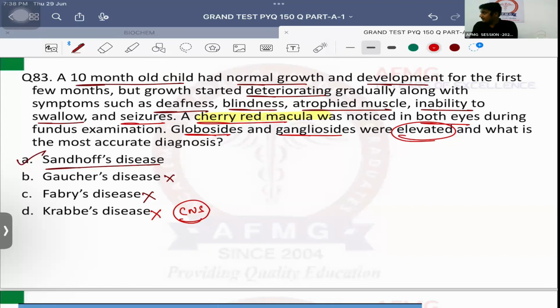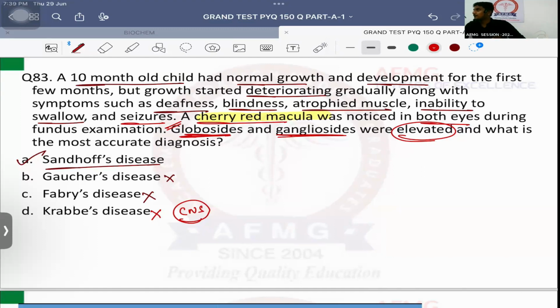It is very severe. Important is because of deficiency of hexosaminidase A as well as hexosaminidase B. दोनों की deficiency की वजह से होता है, and therefore there will be a lot of collection of globocytes as well as gangliocytes in the patient. Even if Tay-Sachs was there in the option, I would have marked it as Sandhoff's because Tay-Sachs is only a milder form of Sandhoff's. Okay, Tay-Sachs में क्या दिखता है?